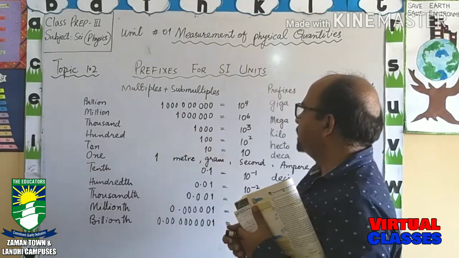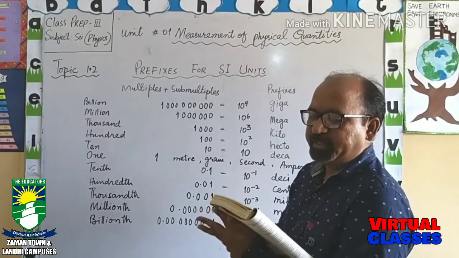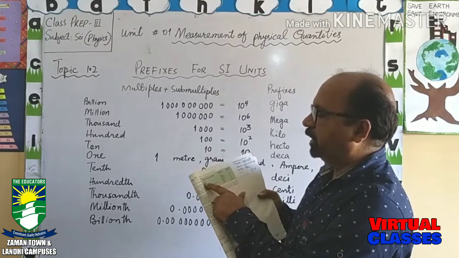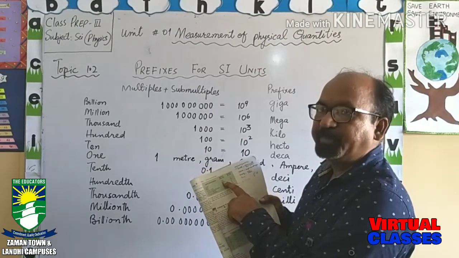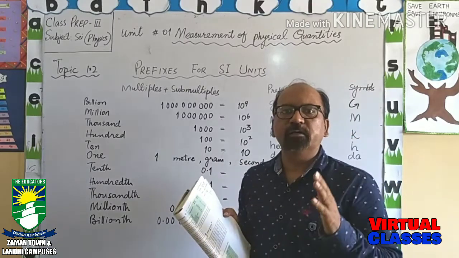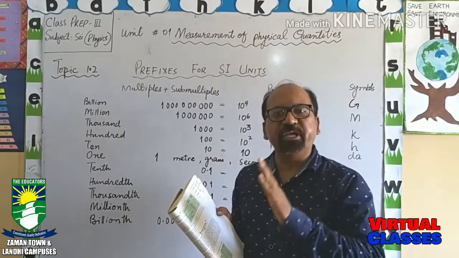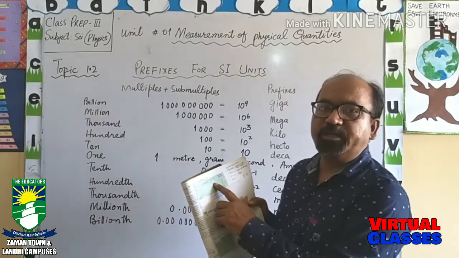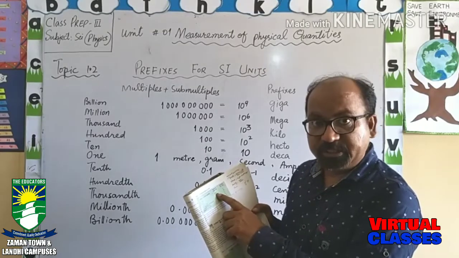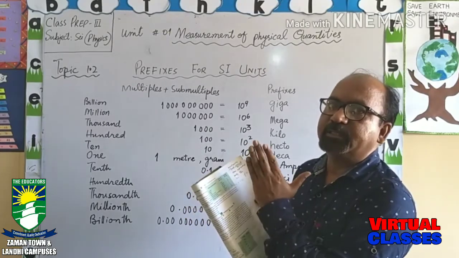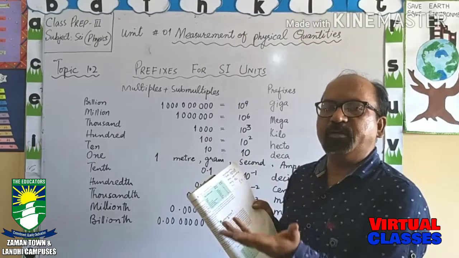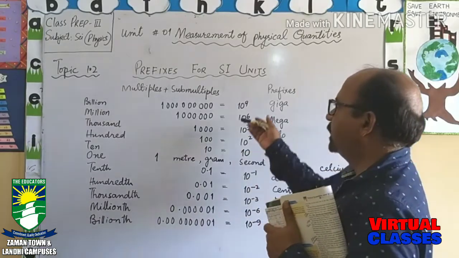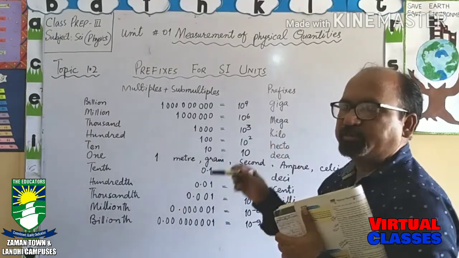So here in physics, prefix, as we have discussed the physical quantities and the units. For example, we have discussed length and the meter. And if we are using the word kilometer, the kilo will be the prefix, because the basic quantity to measure length is meter. But if any word is coming before meter, that will be called a prefix. And these prefixes can be very big or small as well.